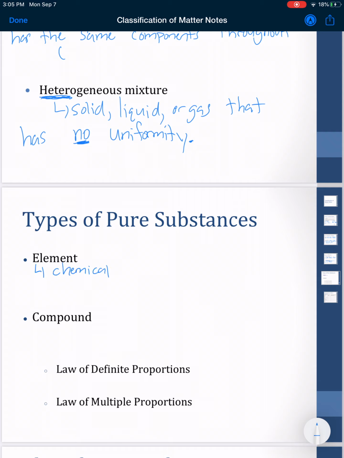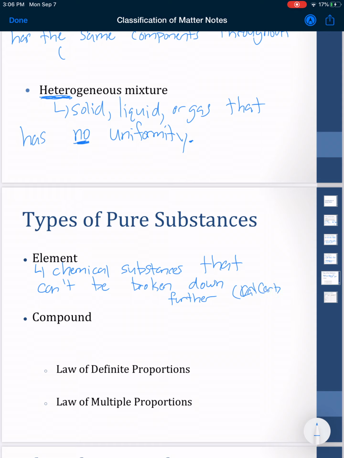So elements are chemical substances that can't be broken down further. One example, which I just mentioned, is carbon. Another could be something like helium. Carbon and helium are two examples there. Elements are a little bit different than compounds.